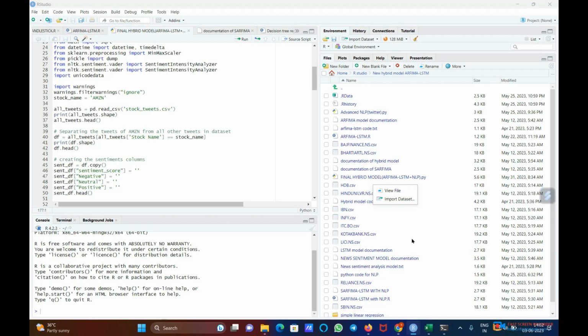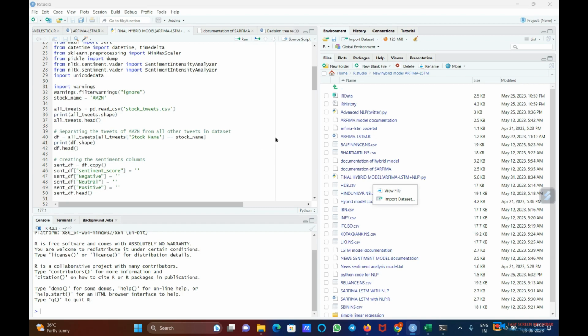So in this model, we deployed two powerful models: ARFIMA-LSTM, and second one is a new sentiment analysis model. These are two models of different orientation. ARFIMA-LSTM is data driven and the new sentiment analysis is an NLP model. So let's have a look at the simulation of the model so we can get a better understanding.